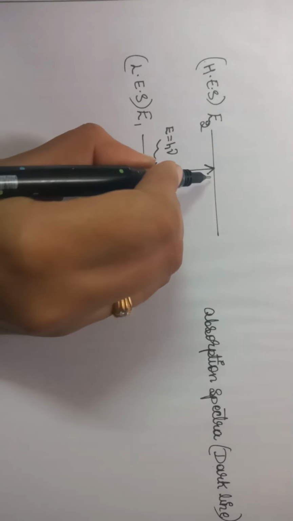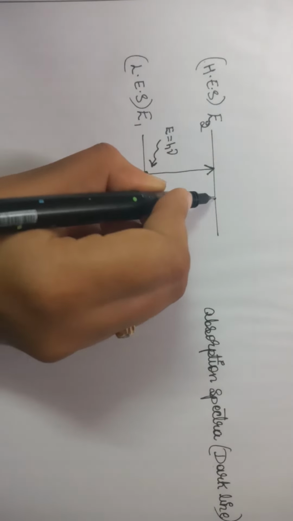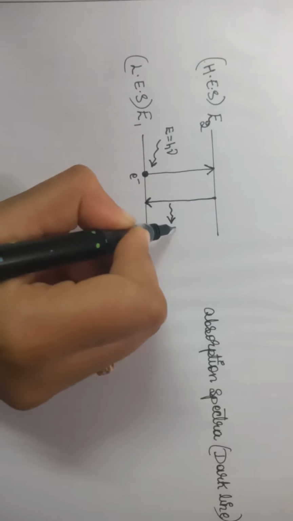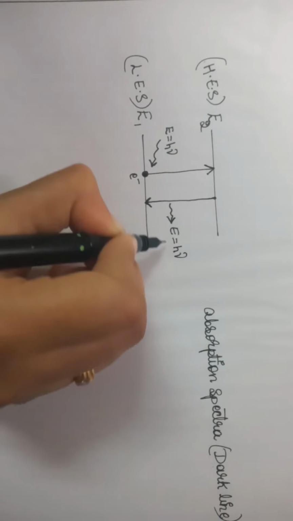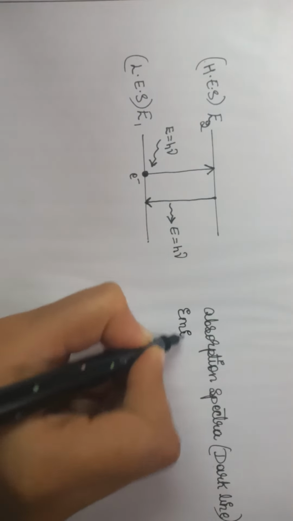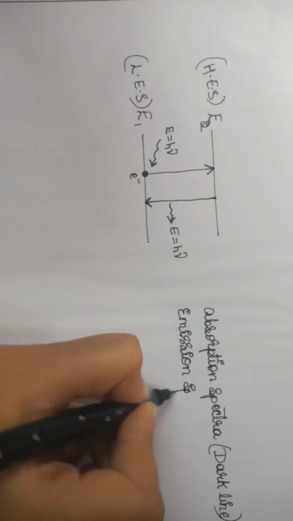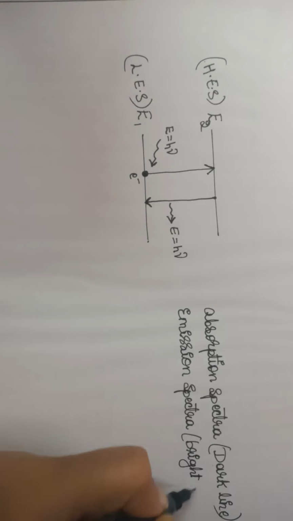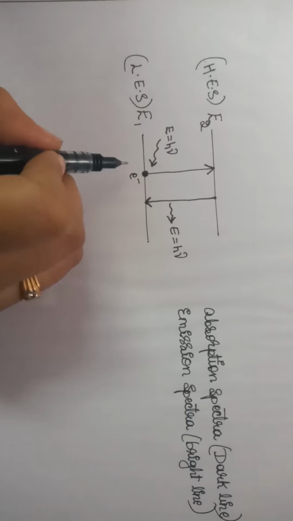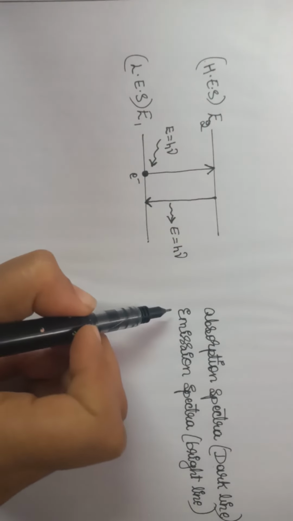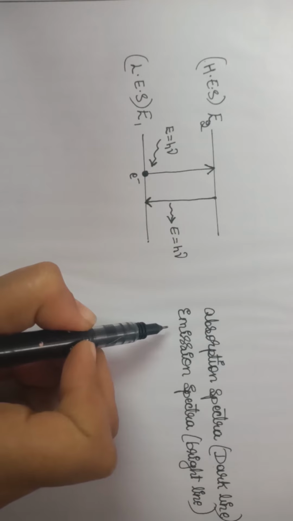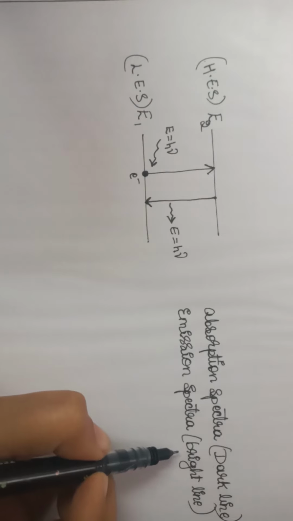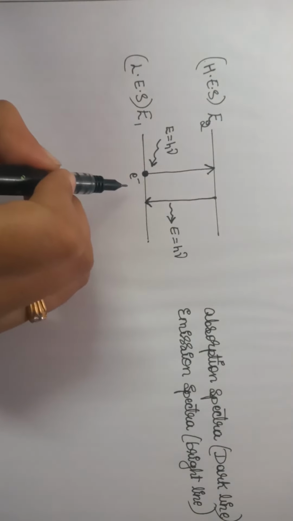Likewise, in the higher energy state, the electron is highly unstable, so it comes back to the original ground state by emitting the absorbed radiation. This emission gives emission spectra, which look like bright lines in the spectra. So this gives two types of spectra, absorption spectra and emission spectra. Absorption spectra gives dark lines in the spectra and emission spectra gives bright lines. So this is the simple phenomenon.